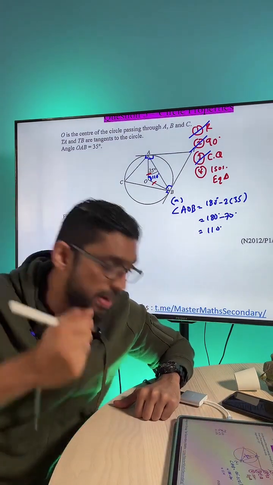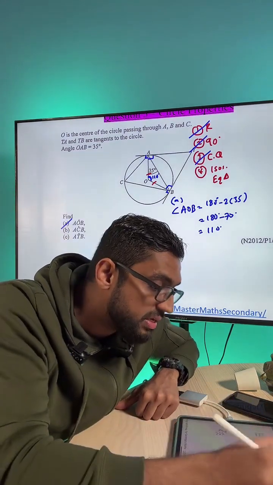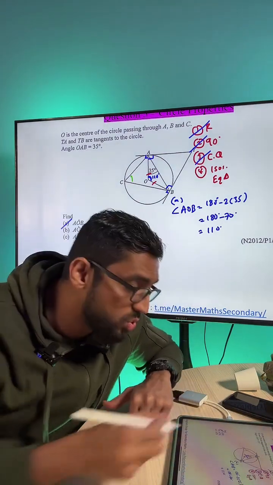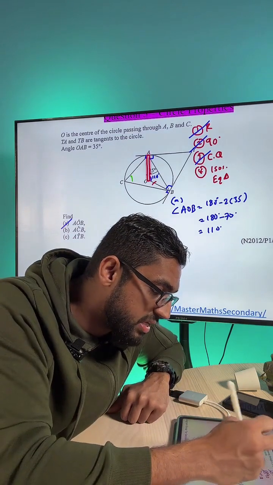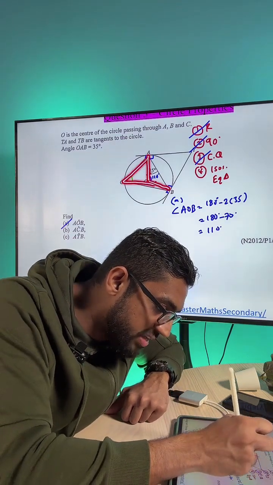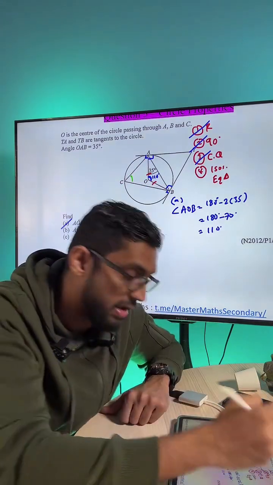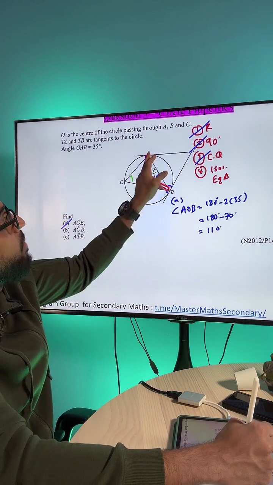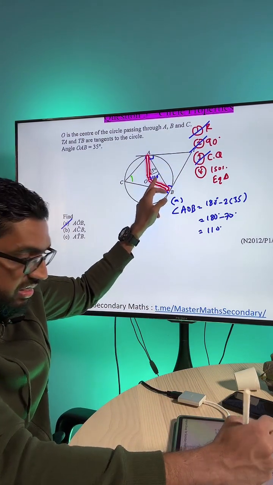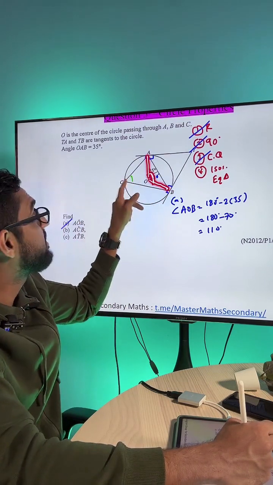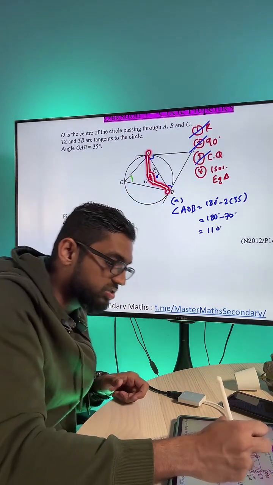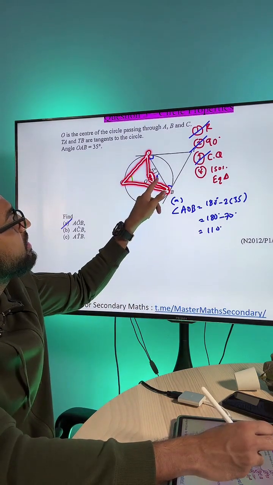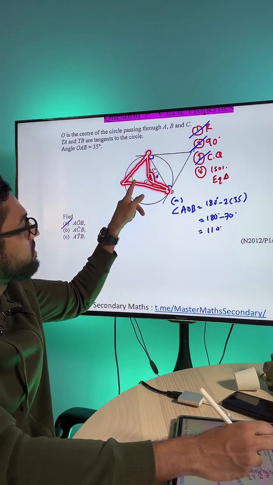Part A settled. Now for part B, find angle ACB. Now as you can see, ACB is this green color angle here. And what property do I use? Can you see that the angle at the center is going to be twice the angle at the circumference? Have you all seen that before? One more time. Angle at center, as you can see, you start at A and B. Both points are the same starting point, but one goes to the center, and another one ends up at the circumference. Start at A and B again. You start there, and one ends up at C at the circumference. So the angle at the center here will be double that at the circumference.